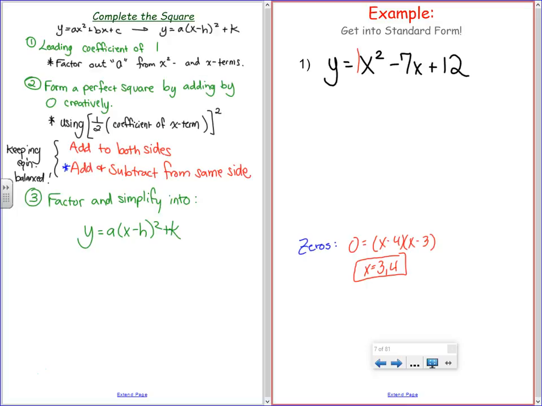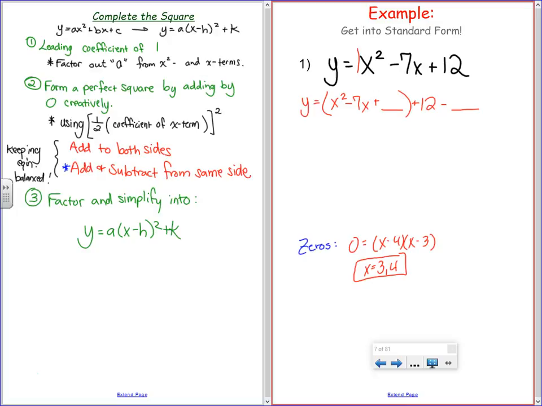Step 2, form a perfect square by adding. Oh, I have to add something in here? Yes. y equals x squared minus 7x. Do you guys remember what I did 2 pages back to denote me putting in something? It's a blank, right? Now, the 12 is great and all, but he's not helpful for what I need. The 12 didn't cut it to make a perfect square. So I kind of isolate him and say, you're great and all, I need to keep you in the equation, but you're not good for what I need.